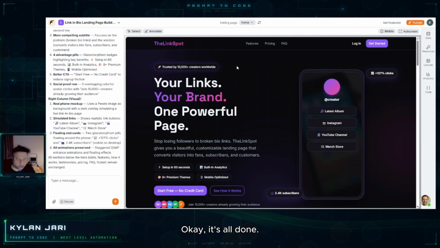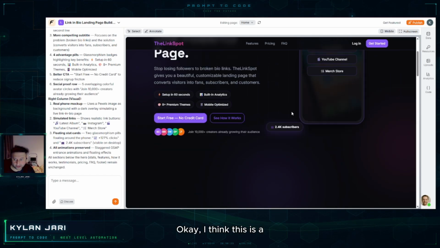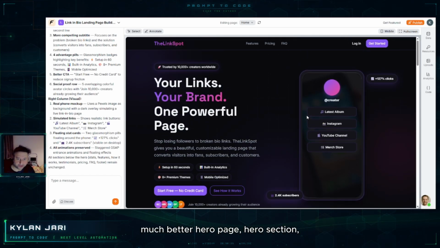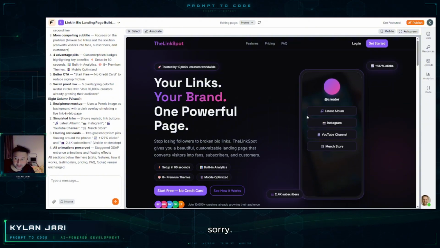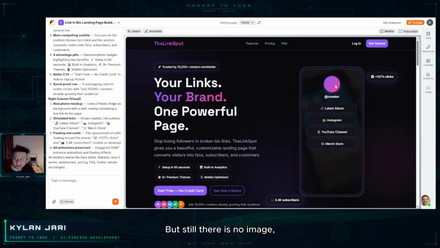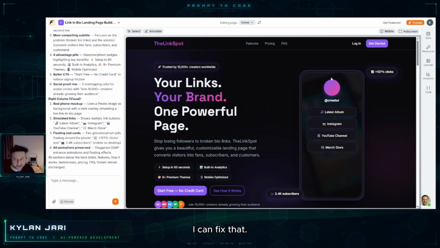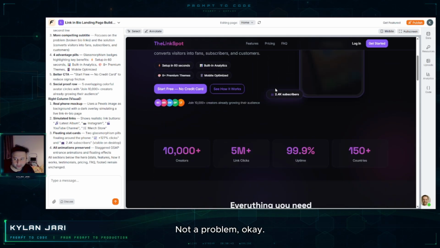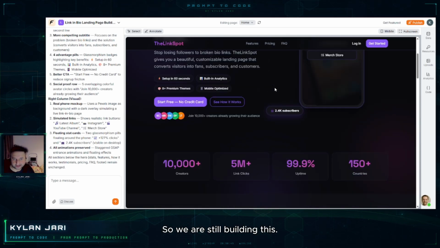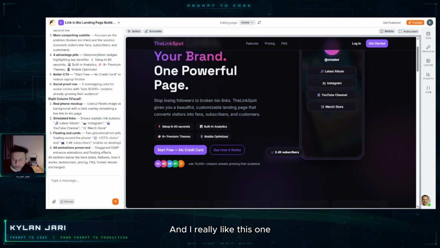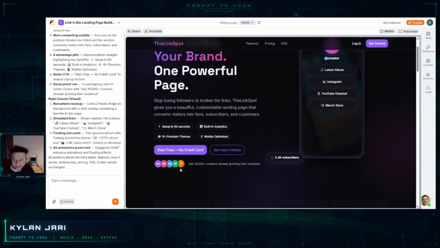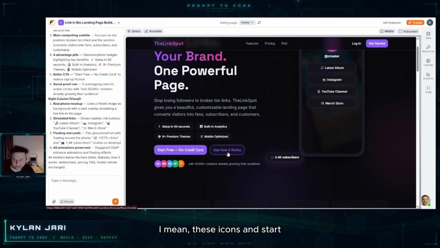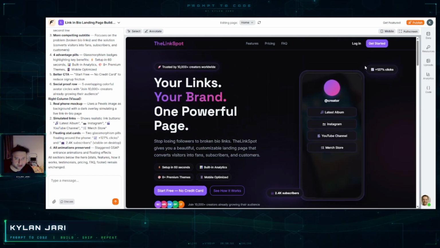Okay, it's all done. I think this is a much better hero section. Sorry, but still there is no image. Not a problem, I can fix that later. We are still building this, and I really like this one and these icons and start free. This is amazing. I really like it.